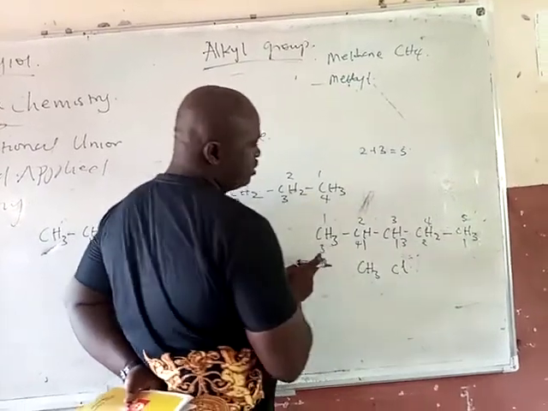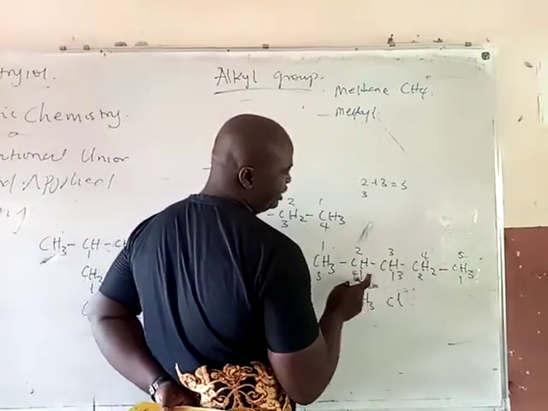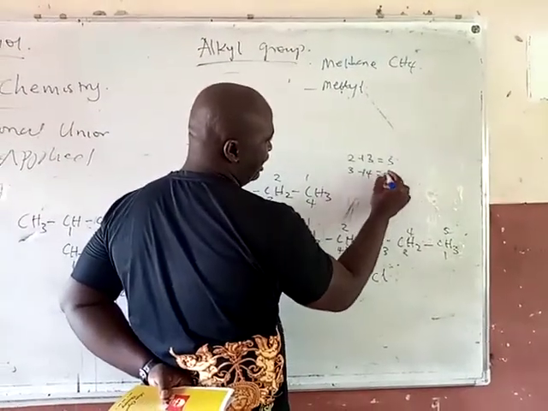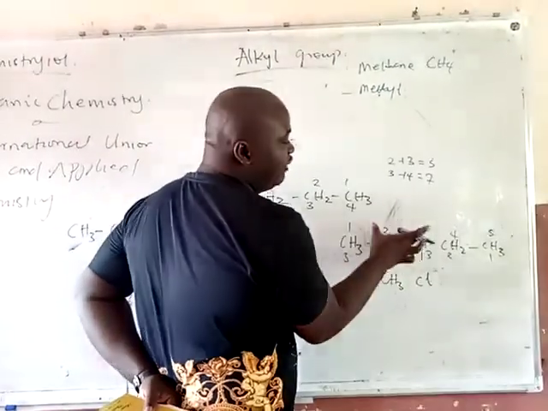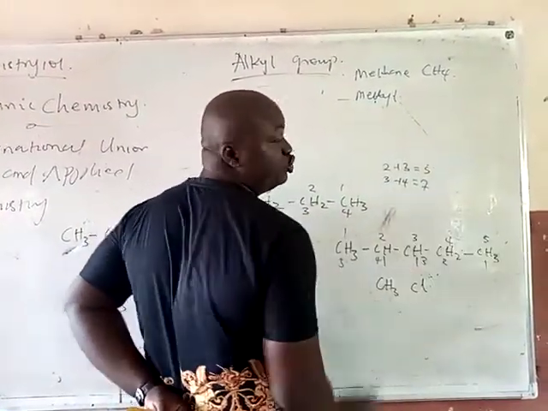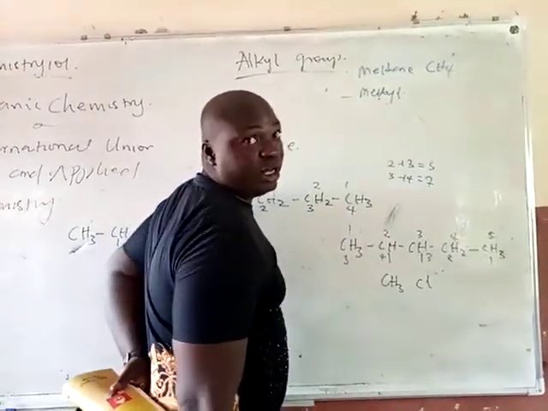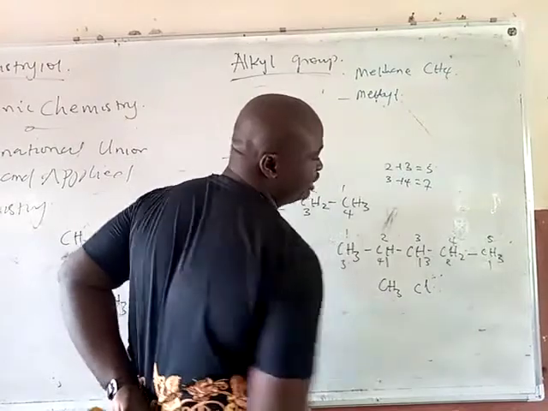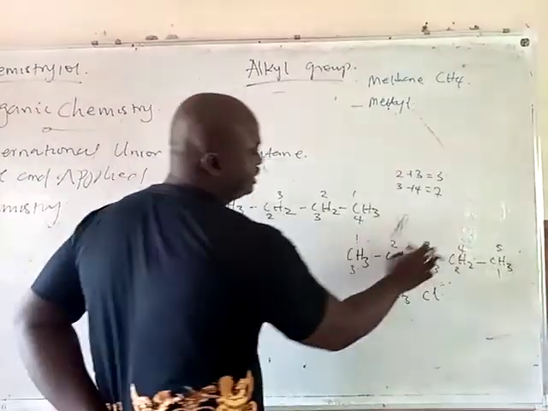But if I number from the other side, at number 3 I have a branch and at number 4 I have a branch, and this gives me 7. The trick here is that the branches must get the lowest numbers. Remember, under alkane, we want the branches to have the lowest numbers. So this is the numbering series I'm going to use.